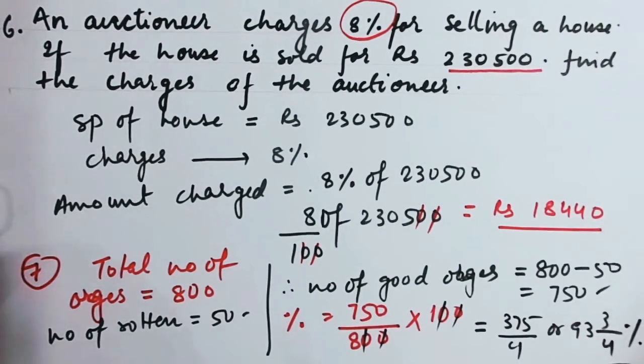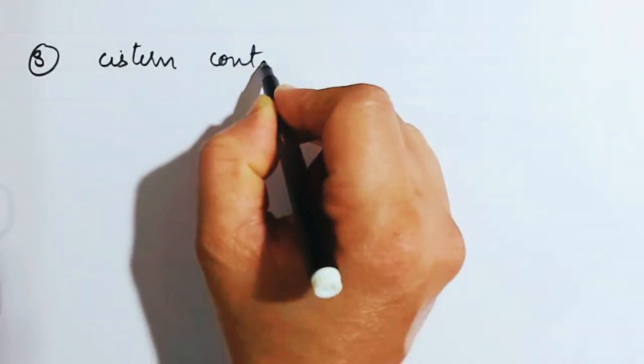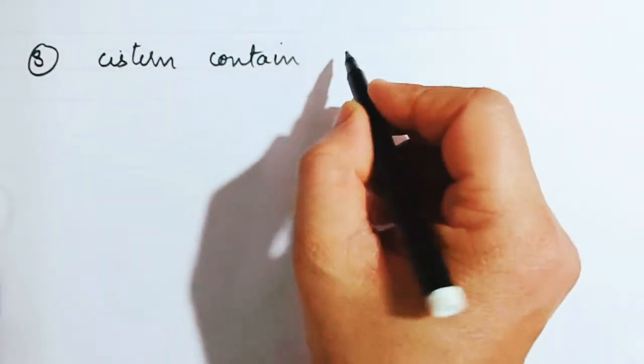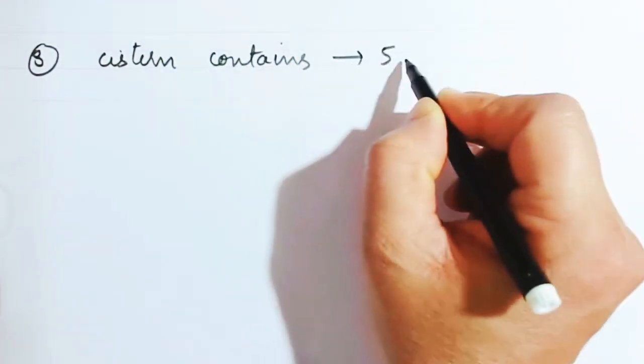Okay, moving on to the next one, that is number 8. They're talking about a cistern, a big tank. So a cistern contains how much? I will write it in short. Contains 5,000 liters.